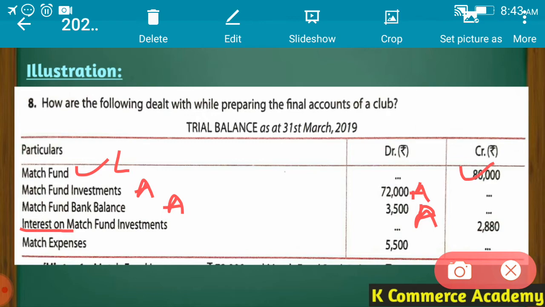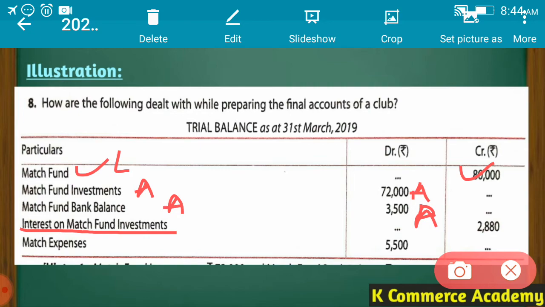Interest on match fund investments. Now a confusion may arise in your mind: it is interest received from match fund investment, so why not add it to match fund investment? No, it will not be like that. It is interest received from match fund investment, but it is an income related to this fund.